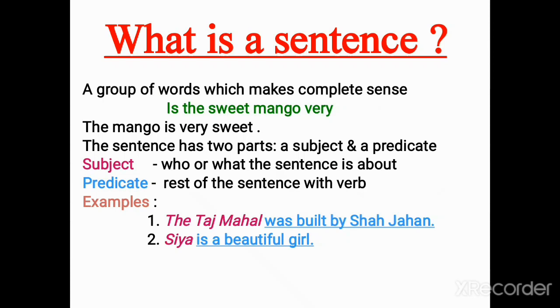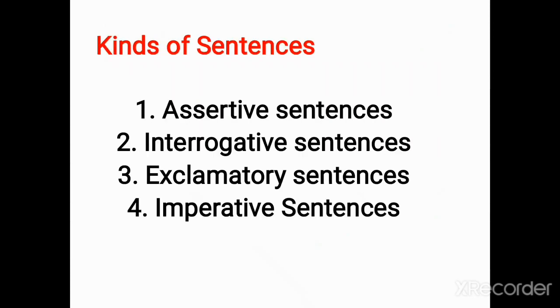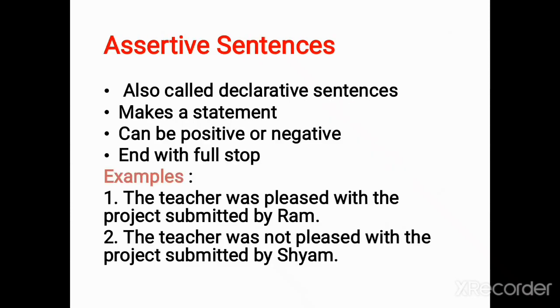So now friends, we have four kinds of sentences. First one is assertive sentence, second one is interrogative sentence, third one is exclamatory sentence, and the fourth kind is imperative sentence. So let's see one by one. First one is assertive sentence.